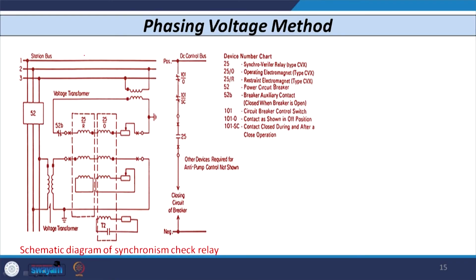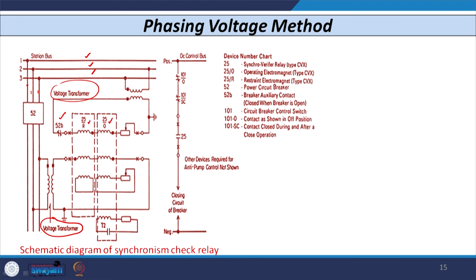You can see that there are 3 bus voltages, and then you have the 3 lines emanating from this. You have the voltage transformer element here, and you have the voltage transformer element there also, and on the secondary side you can see 2 things: the 52B, which is the circuit breaker associated switch, and the 25O and 25R.